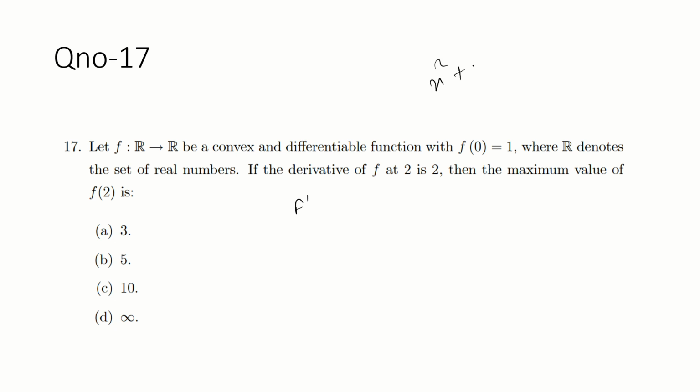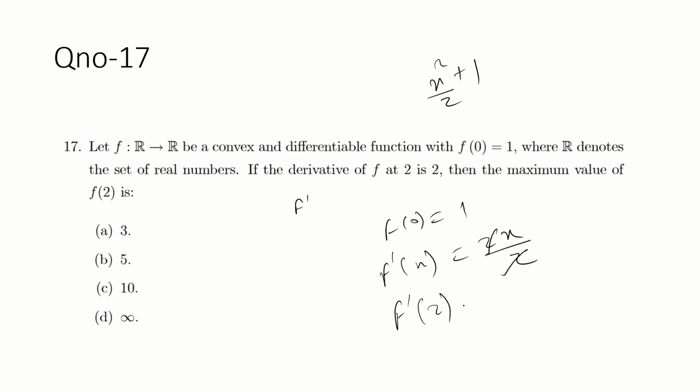If you put 0, f0 is equal to 1. F dash x is equal to 2x divided by 2, so f dash 2 is 2. Yes, this is also a possible case, so you can take this assumption as well.